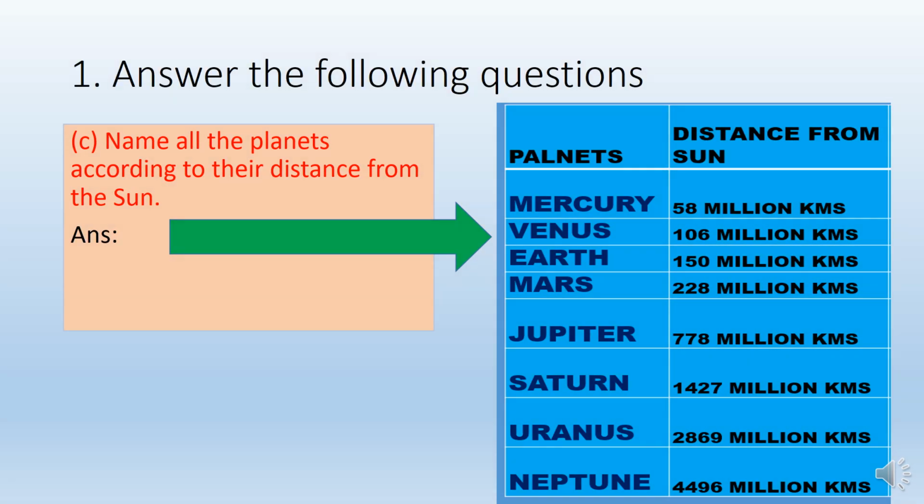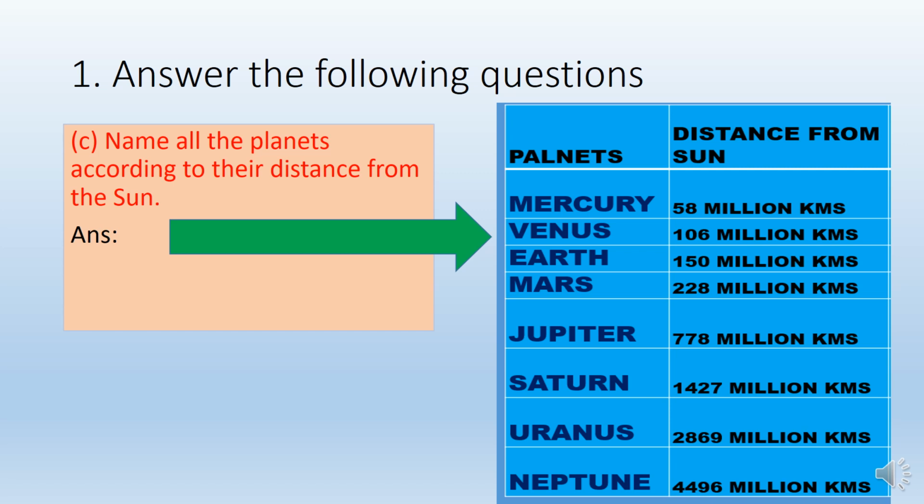Coming to a very interesting question: name all the planets according to their distance from the Sun. Here I have listed all the names of the planets with their distance from the Sun. Let us revise again. First, Mercury, 58 million kilometers away from the Sun. Venus, 106 million kilometers. Earth, 150 million kilometers. Mars, 228 million kilometers.